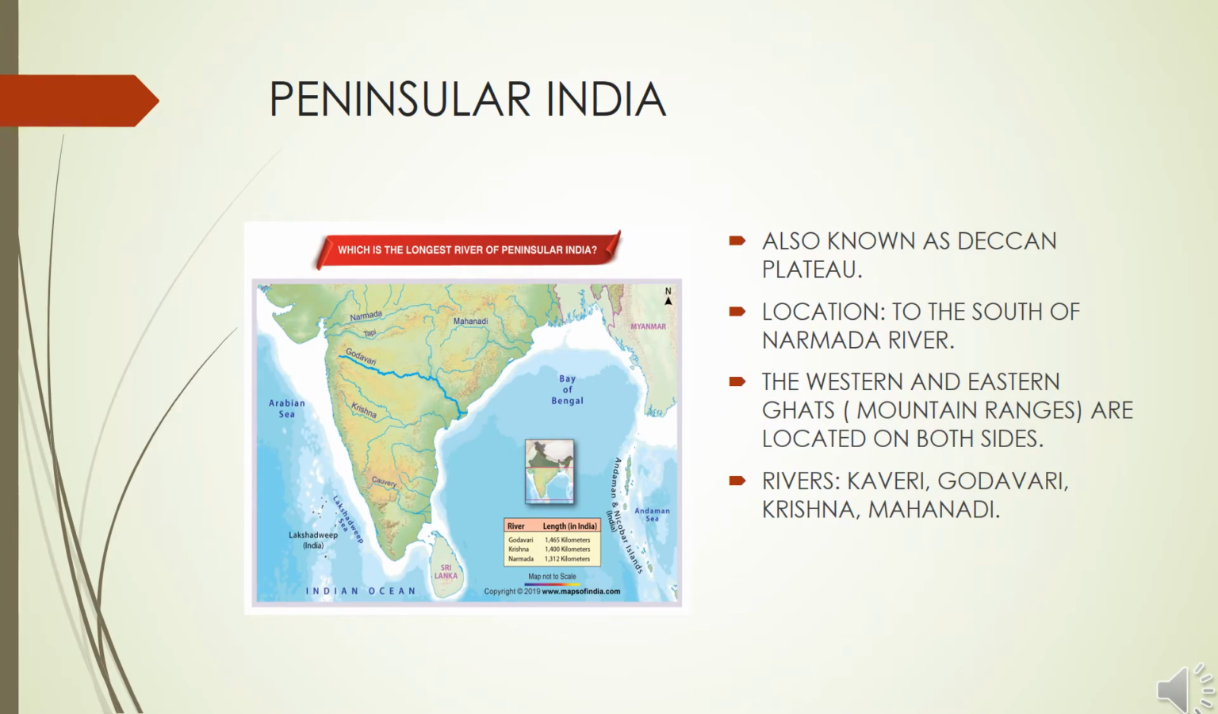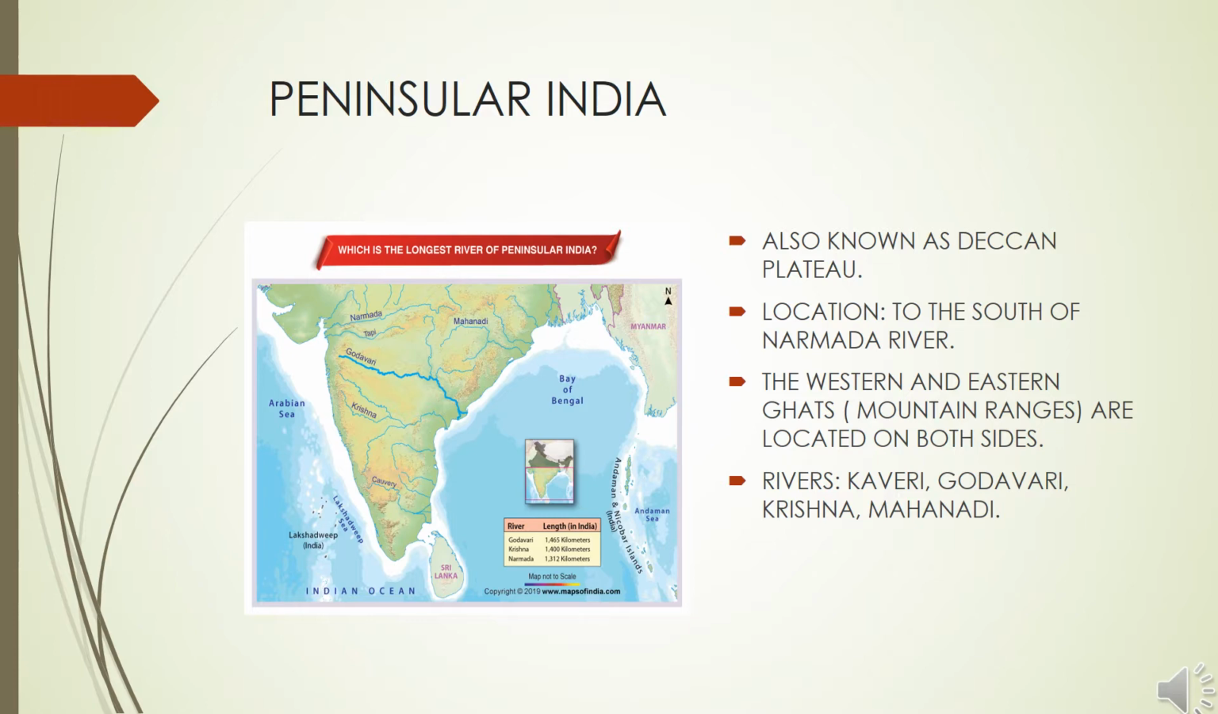Next is peninsular India, which is also known as Deccan Plateau. Its location is to the south of Narmada River. The western and eastern Ghats, both are the mountain ranges, are located on both the sides. The western Ghats towards the Arabian Sea and eastern Ghats towards the Bay of Bengal. The main rivers of this area are Kaveri, Godavari, Krishna and Mahanadi.